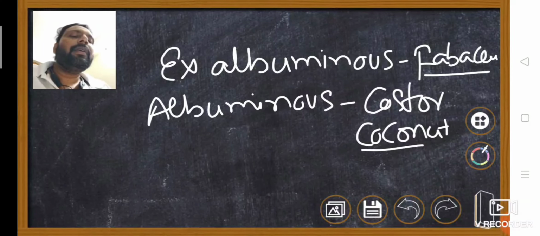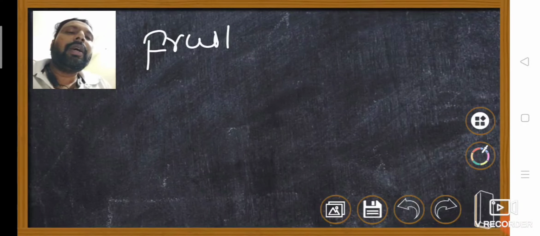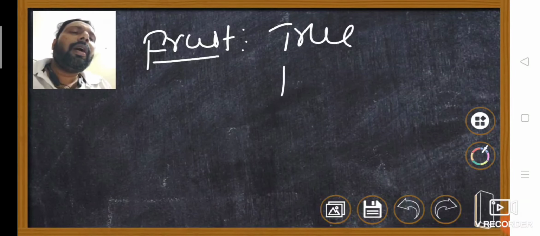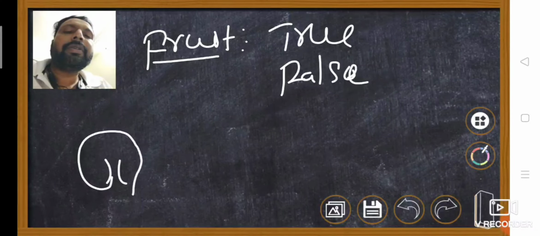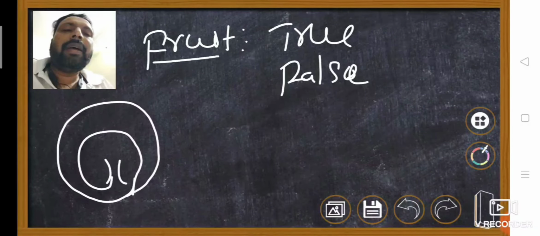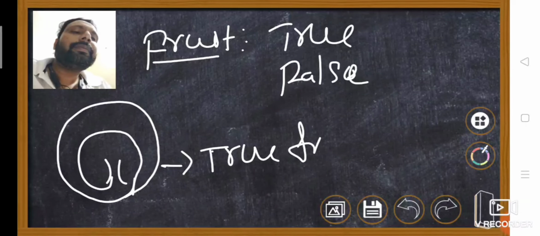Then when you go to fruit types, there are two types, true fruits and false fruits. After fertilization, the ovule developed into seed and the ovary developed into fruit. When the ovary develops into fruit, that fruit is called true fruit.